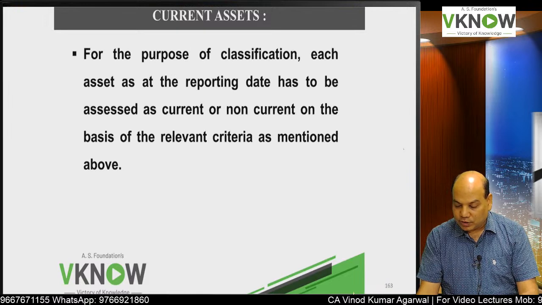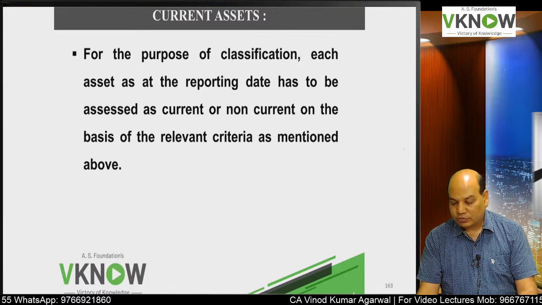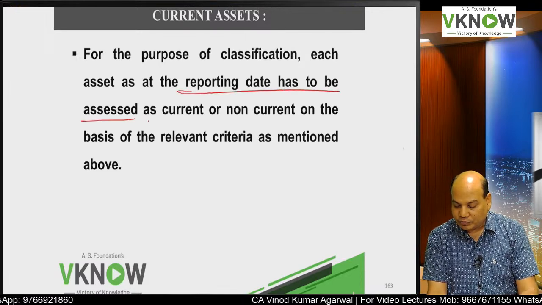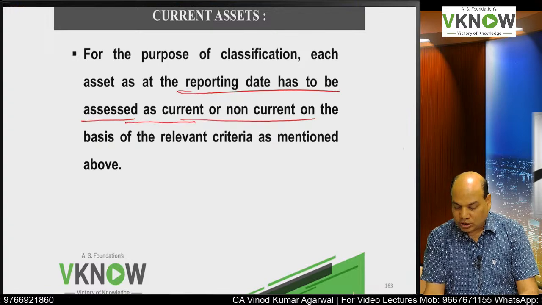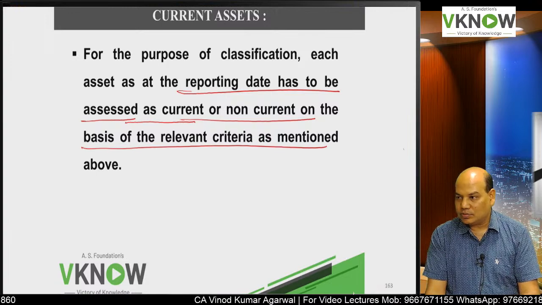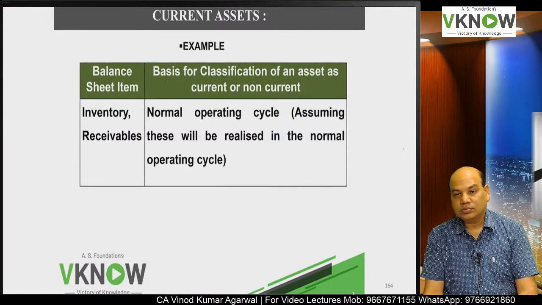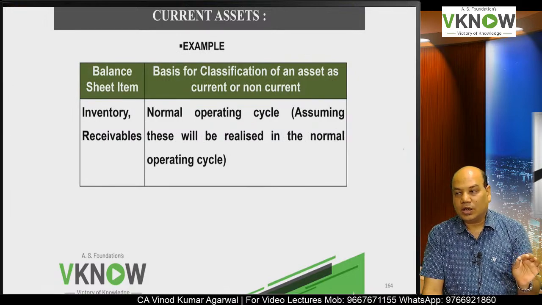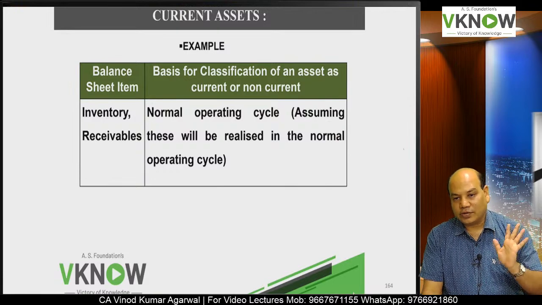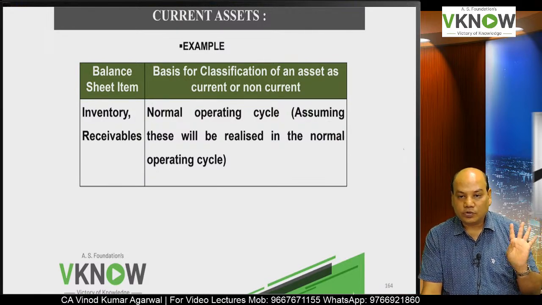For the purpose of classification, each asset at the reporting date has to be assessed. So on the reporting date we have to see what is the status. Is it current or non-current on the basis of the relevant criteria as mentioned above. What is the definition of non-current asset? An asset which is not a current asset is a non-current asset. So we have to test current asset by applying any of the 4 criteria.